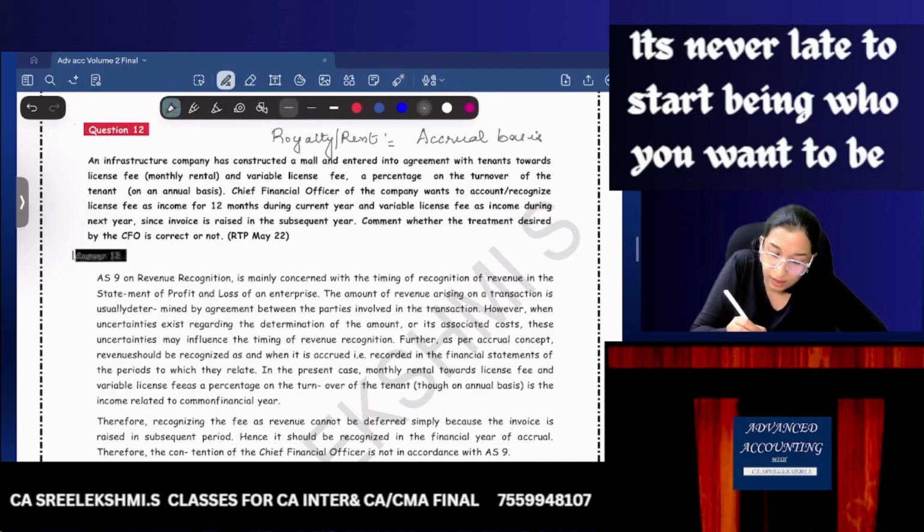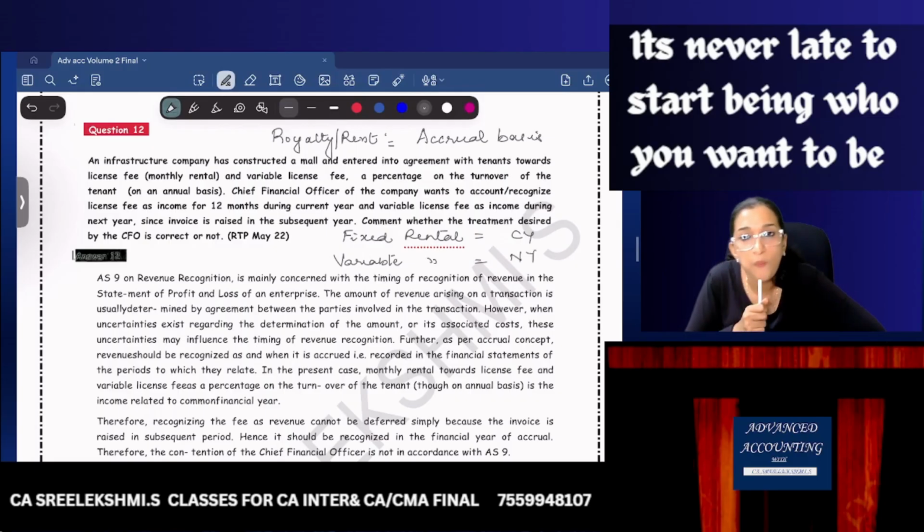Why is the CFO saying like this? Fixed rentals they will recognize as income in the current year, and variable rentals they will recognize as income in the next year. Is it correct? If the rent is relating to the current year on accrual basis, the entire rent should be recognized as income in the current year itself.